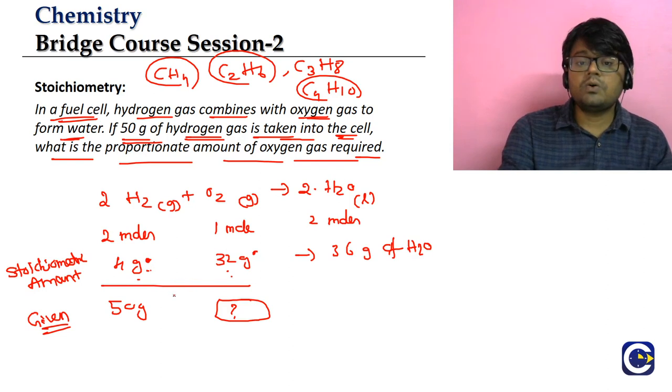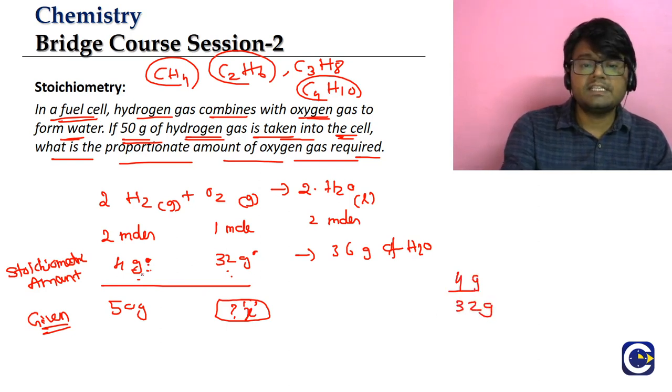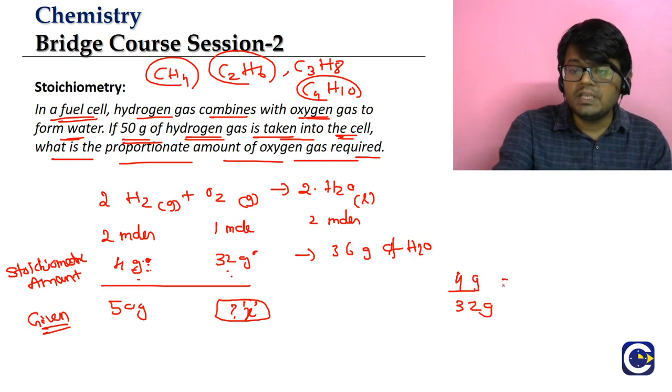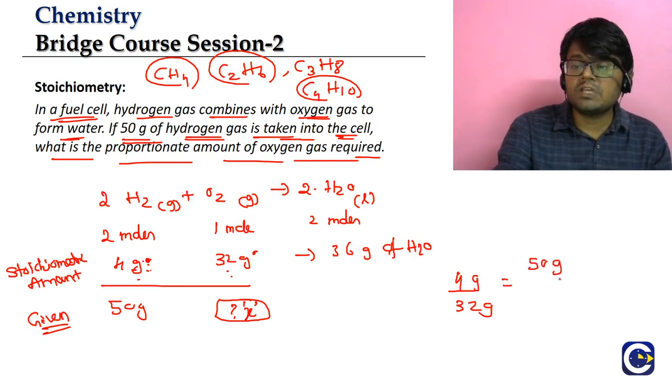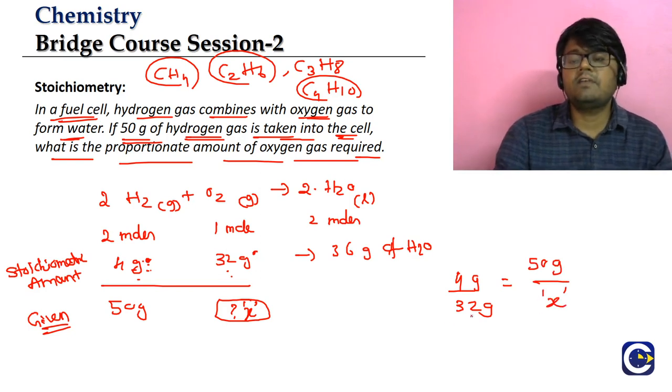So how do you work out proportion in mathematics? Let us say this is some x. What is the proportion here? 4 by 32, so 4 grams by 32 grams. That is the proportion, hydrogen amount by oxygen amount. 4 grams of hydrogen needs 32 grams of oxygen. This must be the same here also. We have 50 grams of hydrogen, and x is the amount of oxygen. We have to find the value of x.